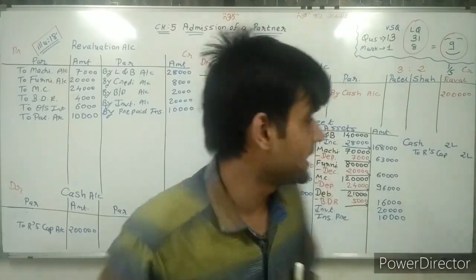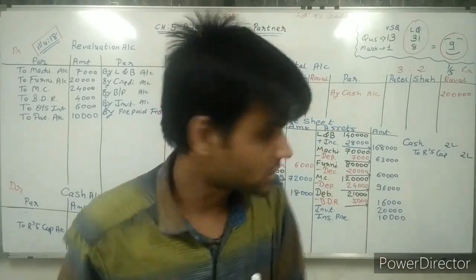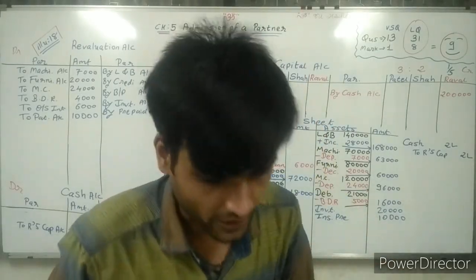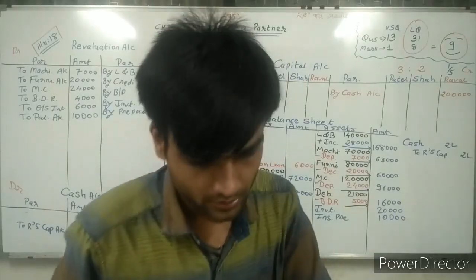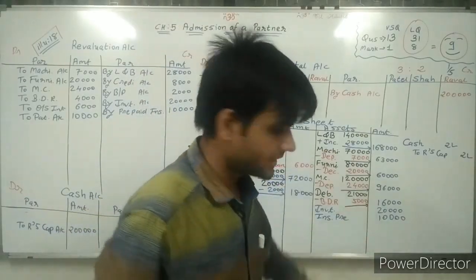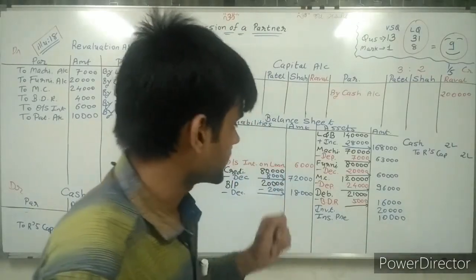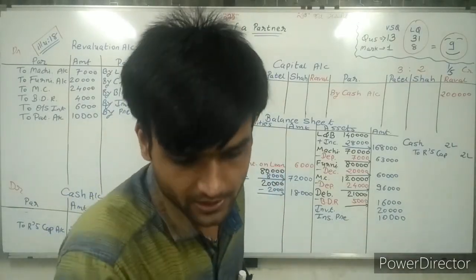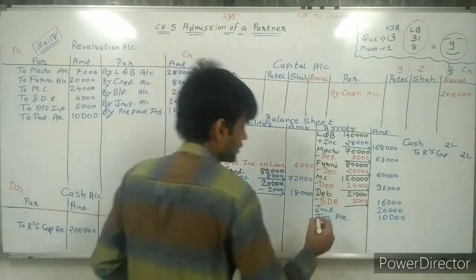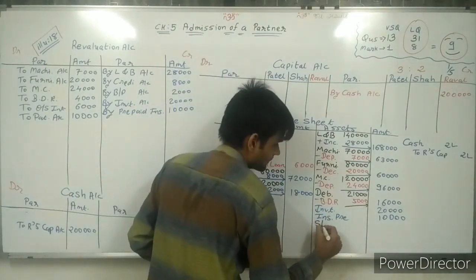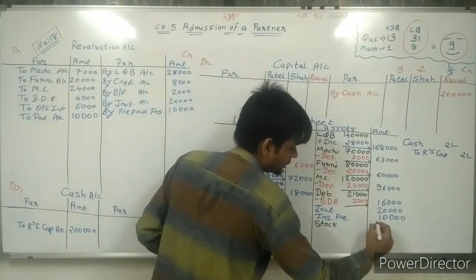Now second one, land and building. Sir, land and building completed. Machinery completed. Furniture completed. Motor car completed. Then after, stock is given. Sir, stock is not written. So write down stock as it is. Here stock is given 40,000. So write down stock 40,000.